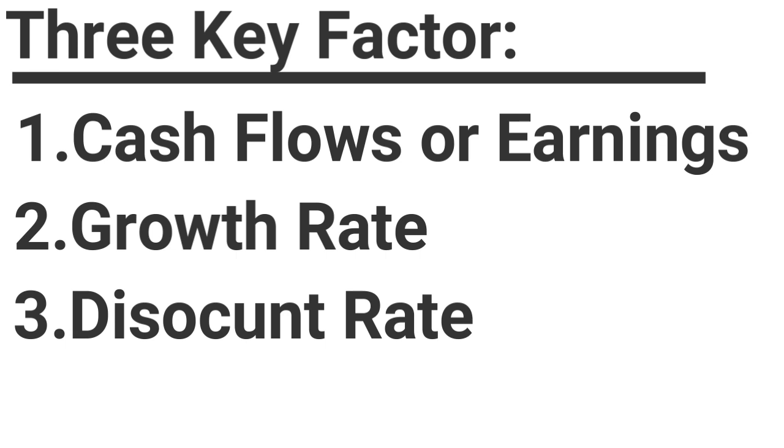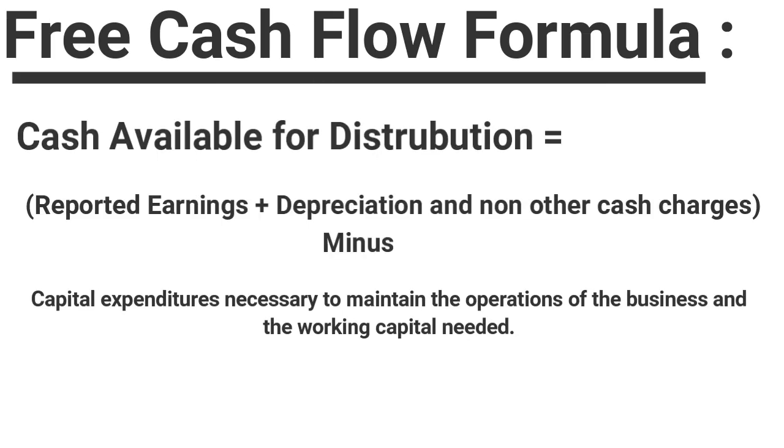If we start with the factors, the first factor is cash flows or earnings. How do we get those, and what is the number to input in our formula? The available cash, like free cash flow for distribution, is calculated using the following formula: reported earnings plus depreciation and other non-cash charges, minus capital expenditures. So this is the formula for free cash flow. I know it's very tricky, but let's simplify these things.